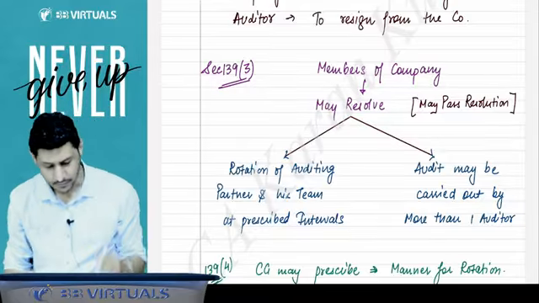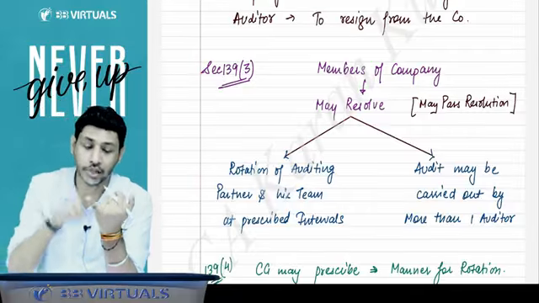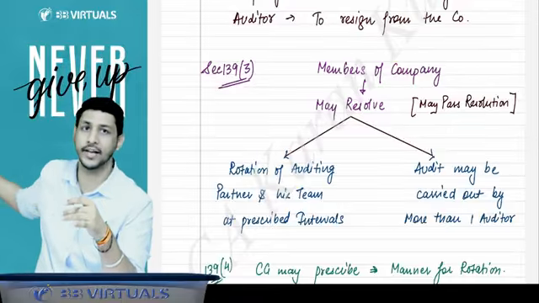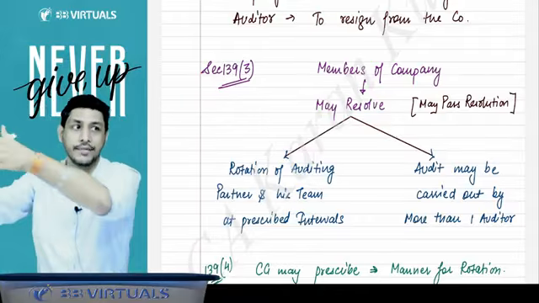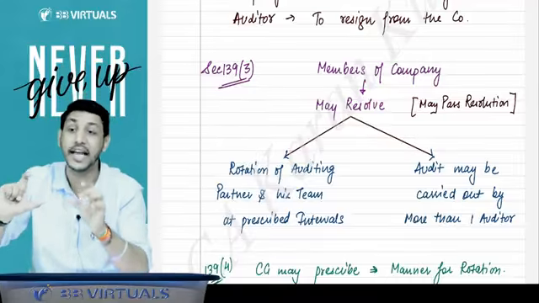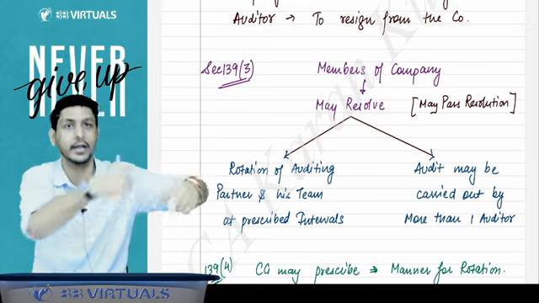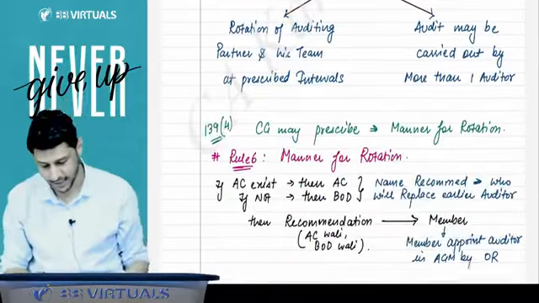Second point, in rotation of auditors, they can pass a resolution that rotation of the auditing partner and his team should be done. Which means Deloitte is retired, now we will appoint EY. EY will serve for 10 years, but the same team, same partner will not do the audit for exactly 10 years. You have to rotate the partners as well, and the team as well. For this, the resolution can also be passed.